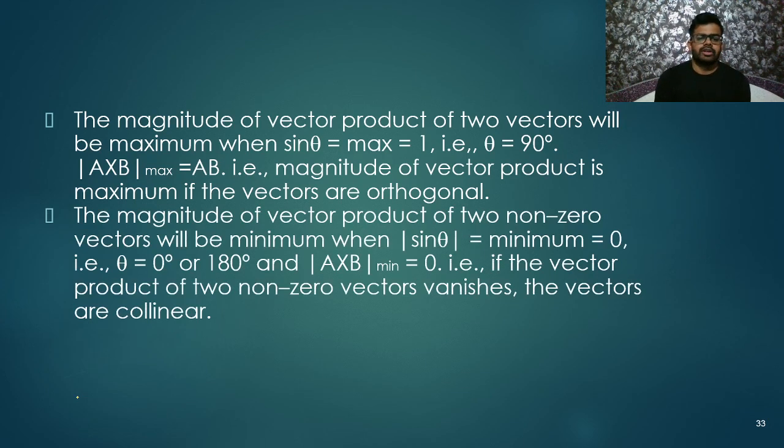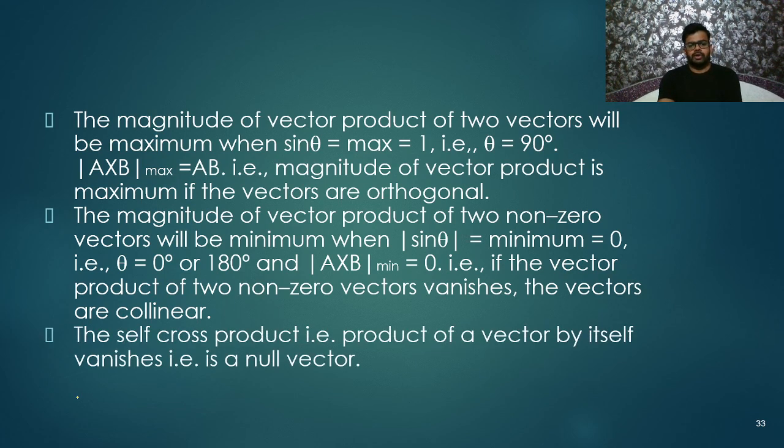Next, the magnitude of the vector product of two non-zero vectors will be minimum when sine theta is minimum, 0, because we are taking the magnitude. We have taken its mod, so the minimum will be 0, considering just 0 degrees to 180 degrees. The vector product of two non-zero vectors vanishes when theta is 0 degrees or 180 degrees, meaning they are either parallel or anti-parallel.